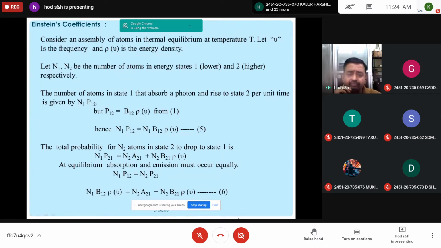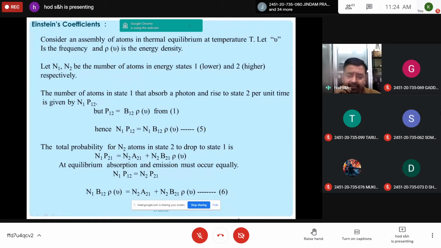So the total number of atoms excited from lower to higher energy state by induced absorption is N1 into P12. But from postulate 1, P12 is B12 rho nu. Therefore N1 P12 can be replaced by N1 B12 rho nu, which is equation 5.